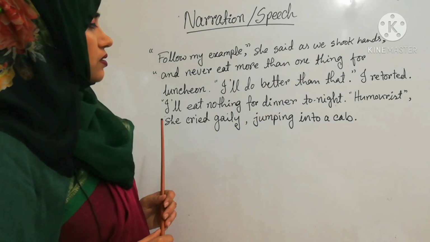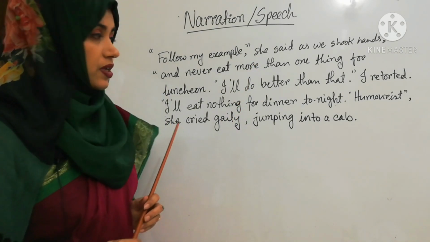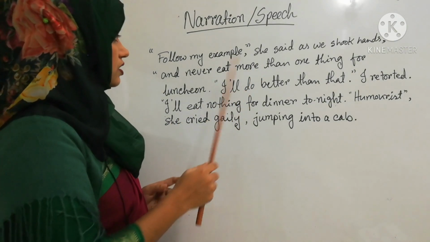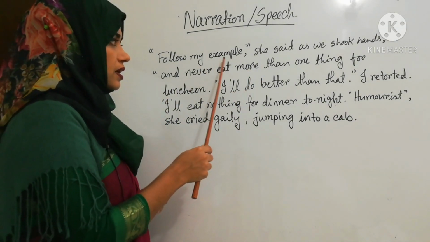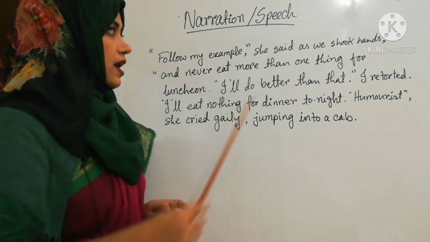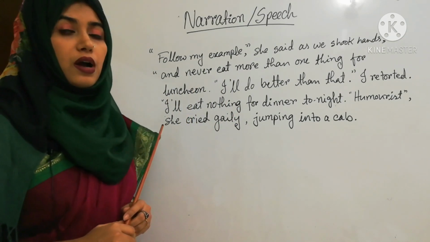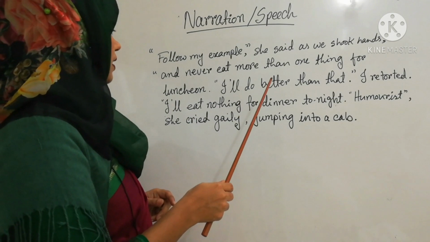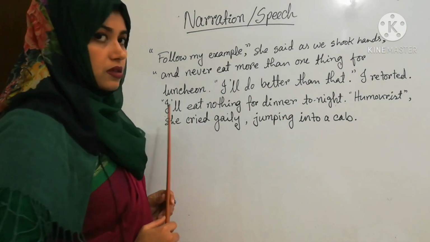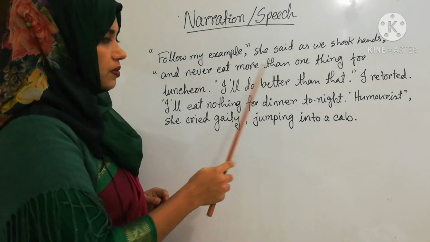So what will be the indirect form? She advised me, follow my example. This is an advice. So she advised me to follow her example as we shook hands. Or you can say as we shook hands, she advised me to follow her example and never ate more than one thing for luncheon. This is a connecting sentence, so you have to keep it together.